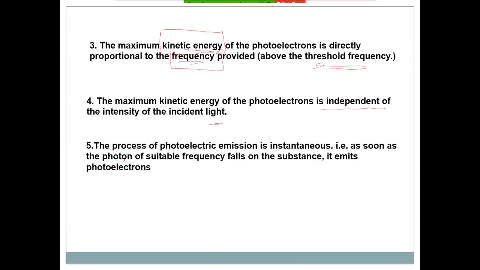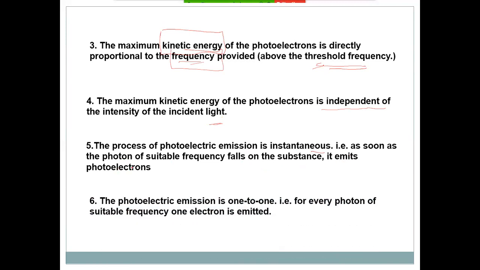Fifth point, the process of photoelectric emission is instantaneous. As soon as a photon of suitable frequency falls on the substance, it emits a photoelectron. Sixth point, the photoelectric emission is one to one. What does that mean? For every photon of suitable frequency, one electron is emitted. Let's take an example.